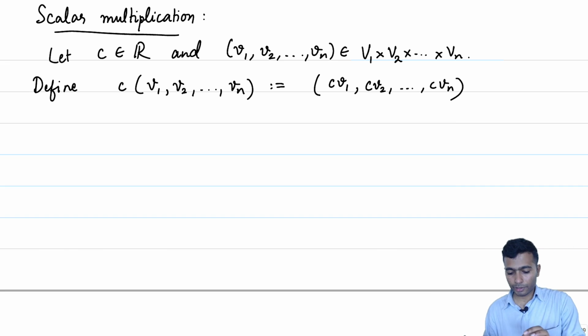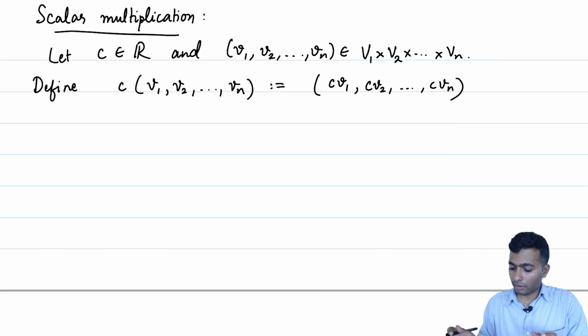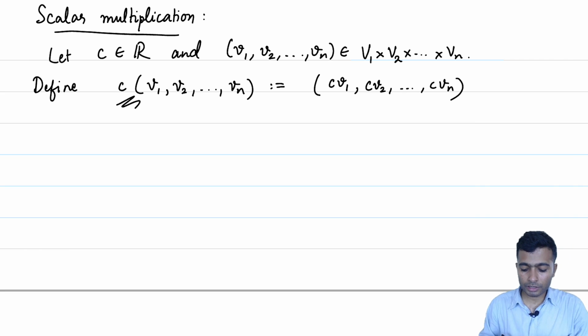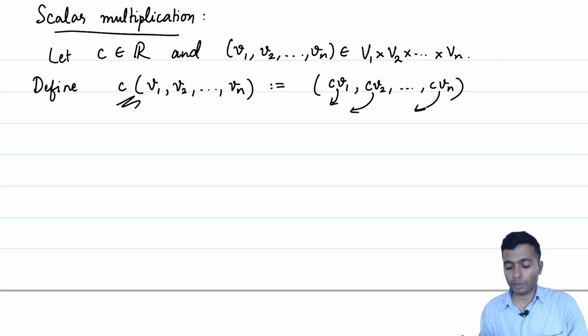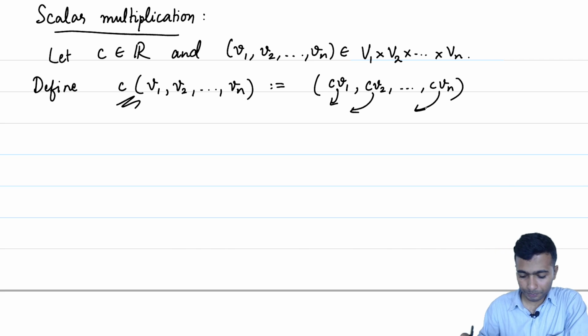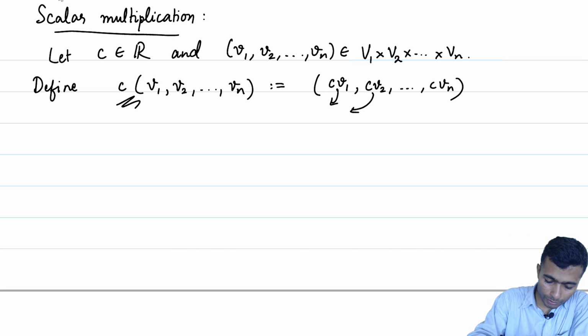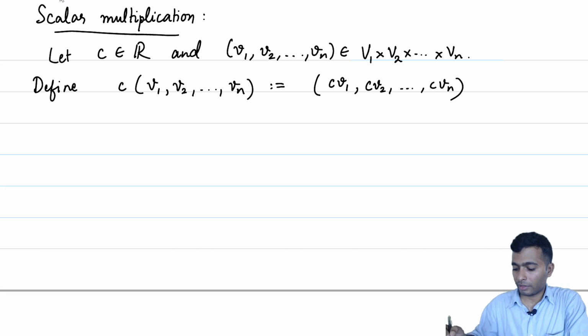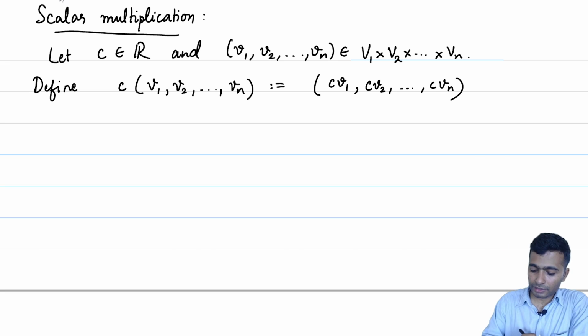Again, I would like to draw your attention to the various operations that are involved in this. The operation here is the operation we are defining. The operations here, here and here are operations which we already know, respectively the scalar multiplication in V1, in V2 and in Vn. So, we are using that to define the new operation on V1 cross V2 cross V3 up to Vn, and we have defined a scalar multiplication.